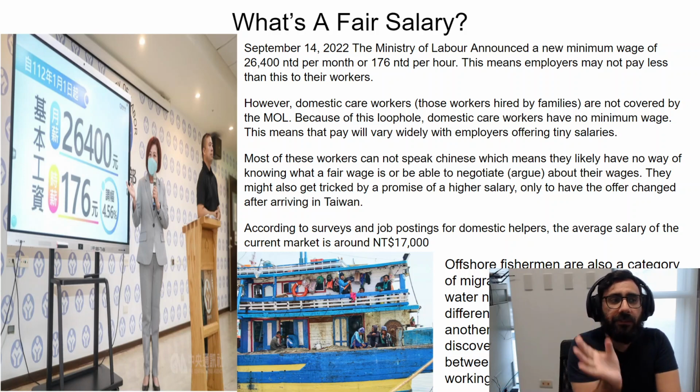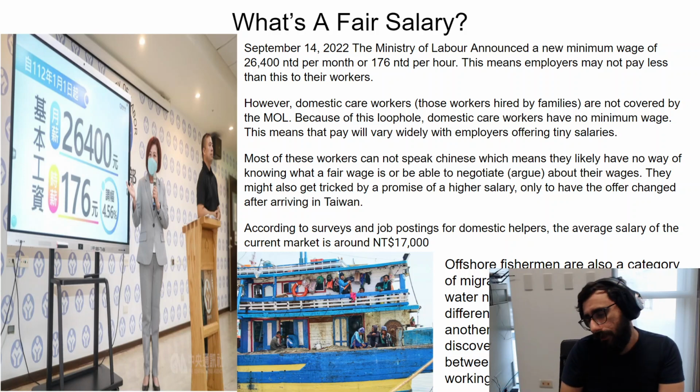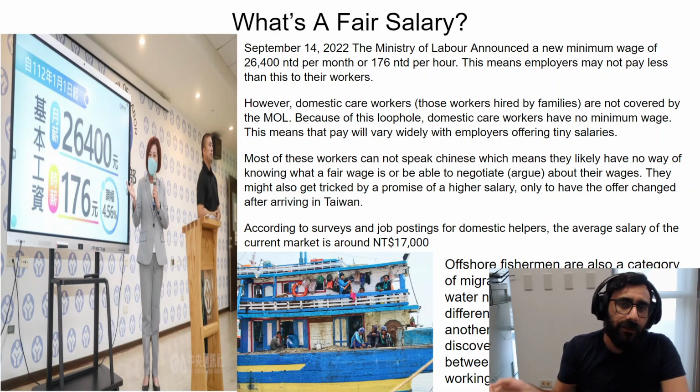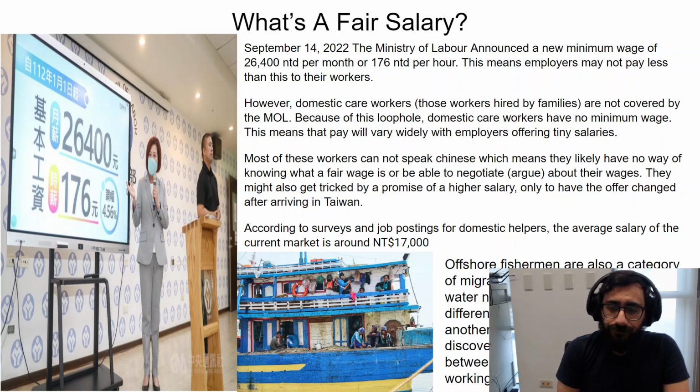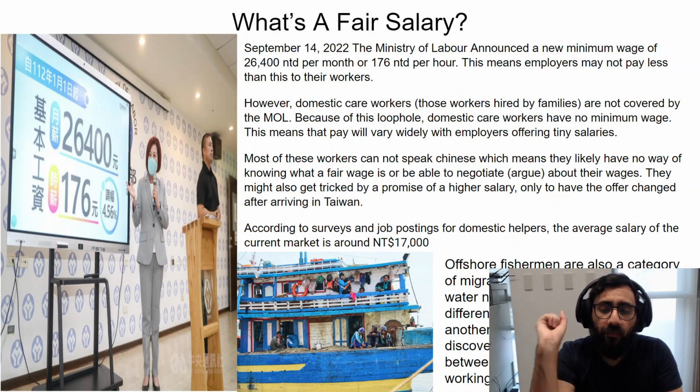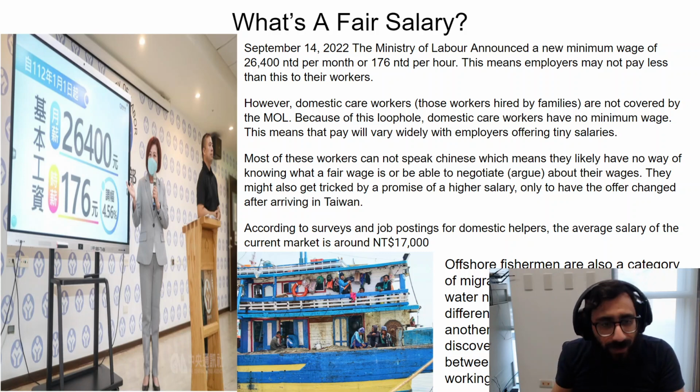Also, many of these boats hide outside of Taiwan waters. And then they pay the worker a very tiny wage and never let the worker come to the Taiwanese shore, even though the company is Taiwanese. And as a result, these are the lowest paid migrant workers. Some of these migrant workers only make 3,000 to 9,000 NT dollars. So only a tiny amount compared to the minimum wage. 9,000 a month versus 26,400 a month. So they're not making any money at all.